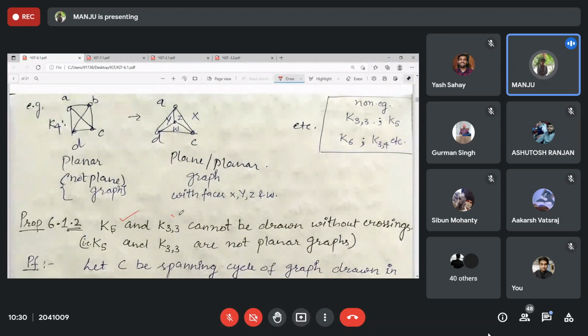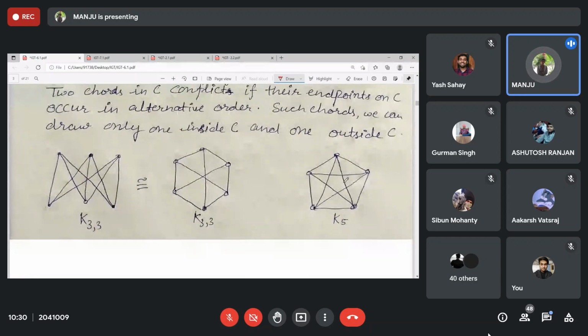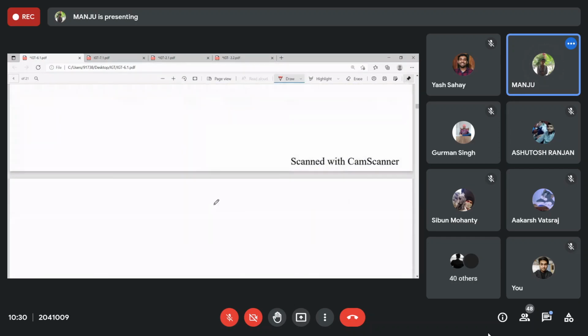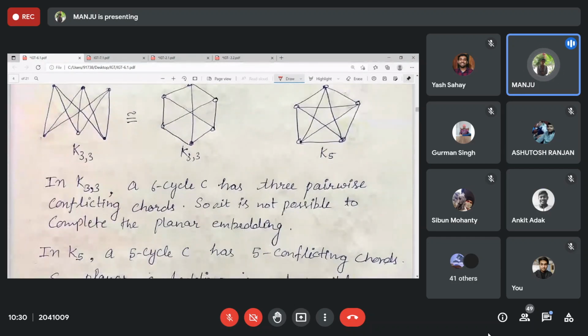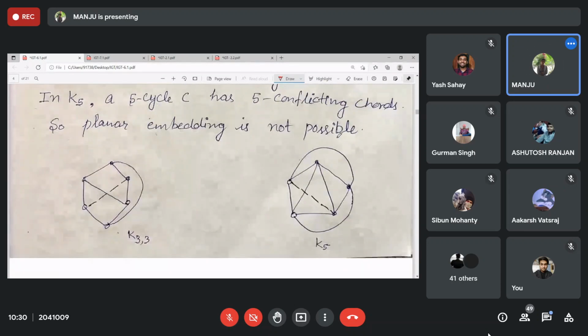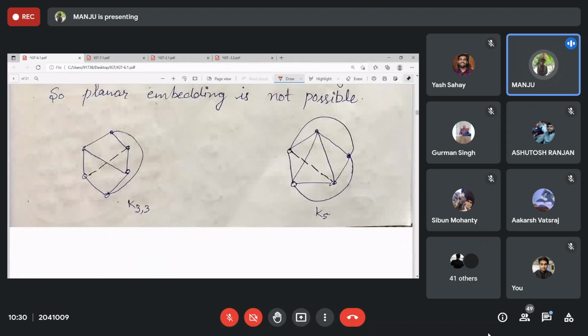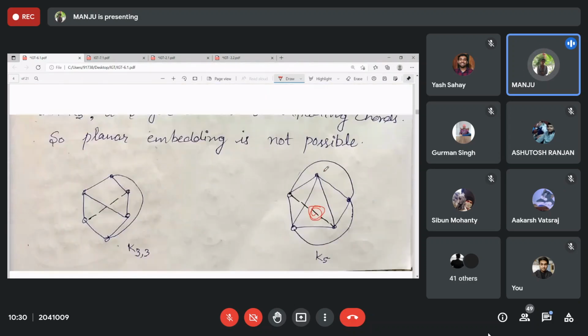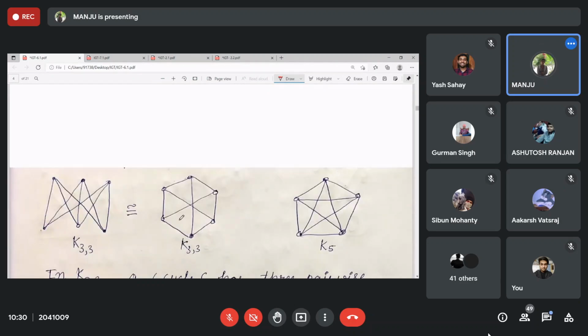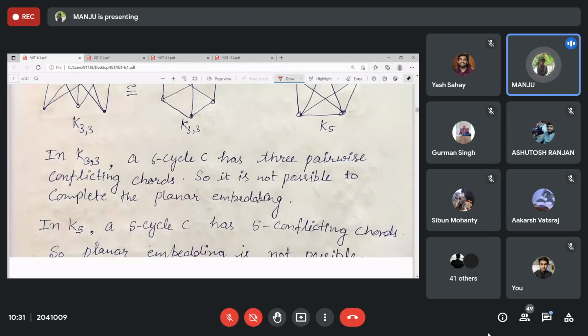K5 and K33 are not planar because they cannot be drawn as a plane graph. Why? In K4 there is one diagonal that cannot be drawn so that no edges cross each other, right? In this one, this diagonal makes the problem, and in this one, any of these.